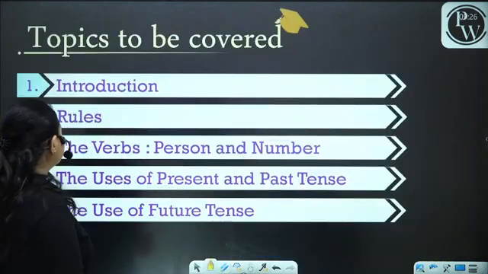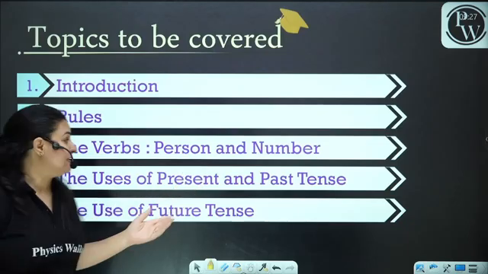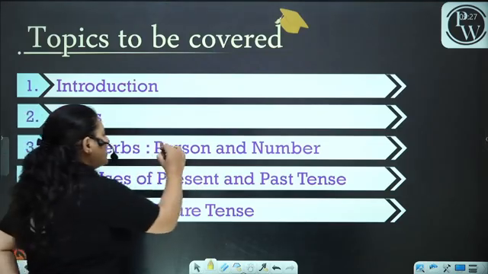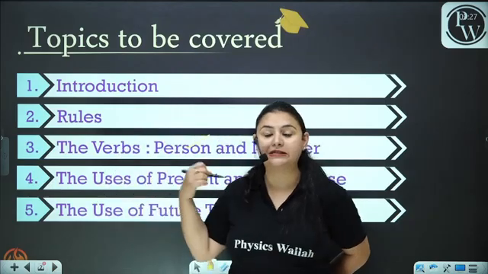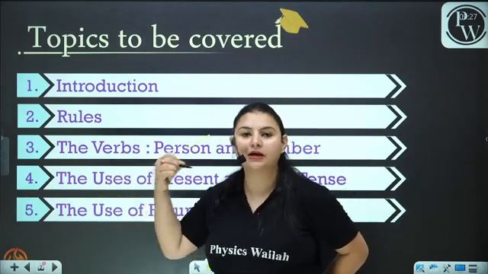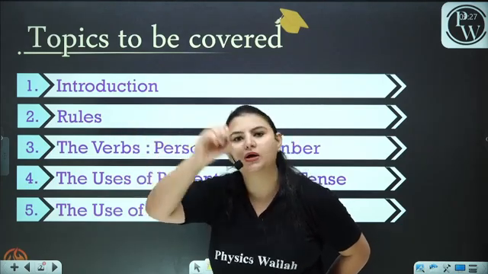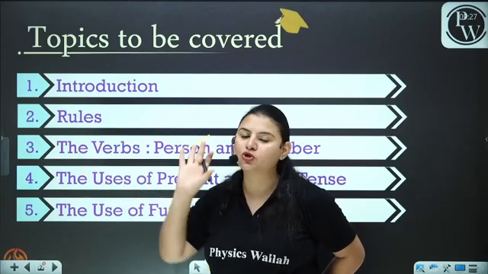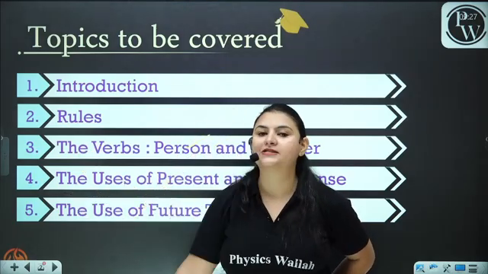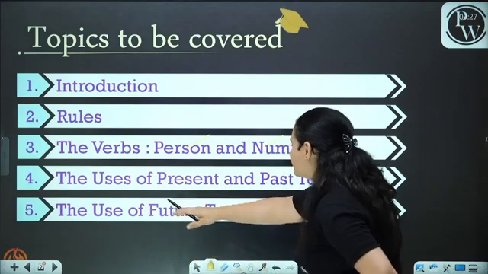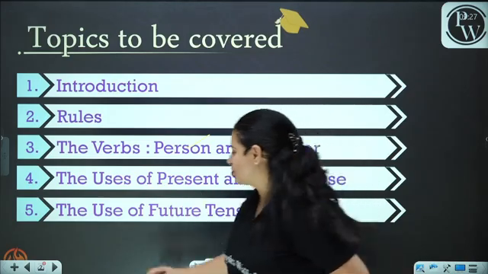Now, today we are first of all going to have an introduction. Then we are going to learn the rules. Then the verbs. What are the person and number? Now, when I talk about the person and number, you know what is person and number? It is the usage of S and ES. The students often get confused where to place S and ES. But today, we are surely going to find it out and you will never make a mistake again. Now, the uses of present and past tense, and then we are going to learn the use of future tense.